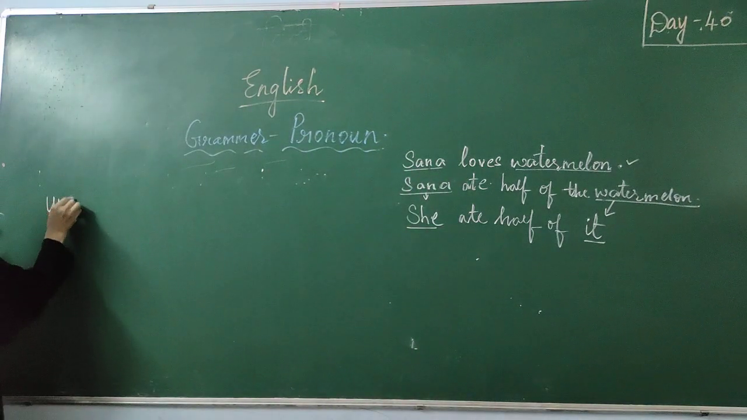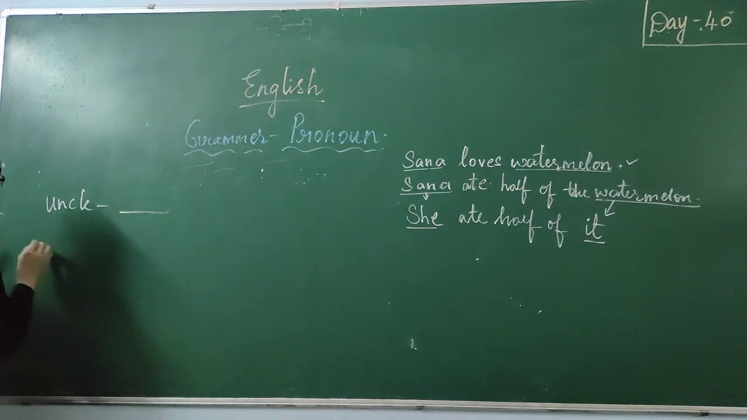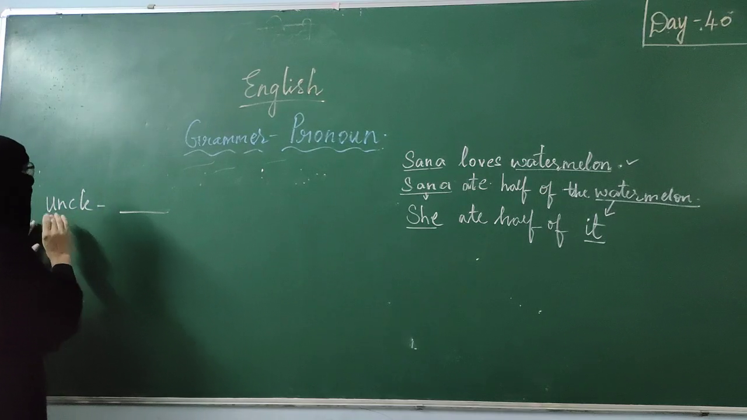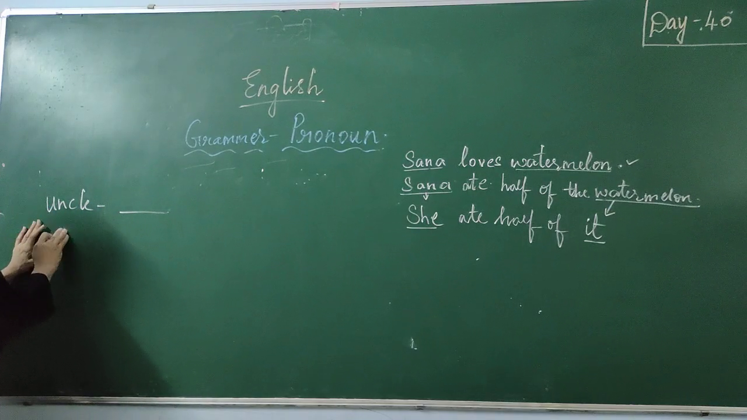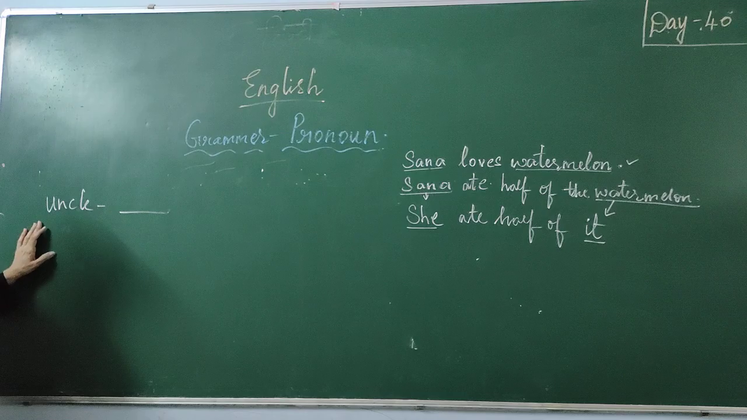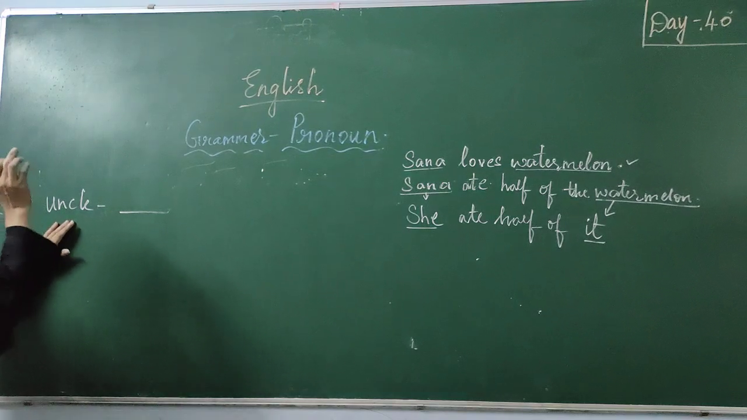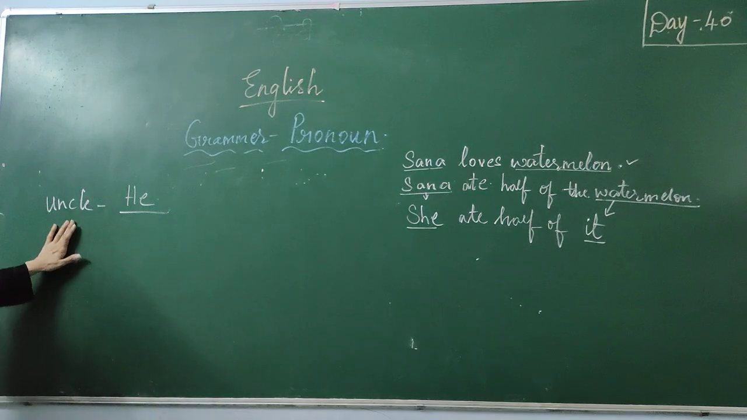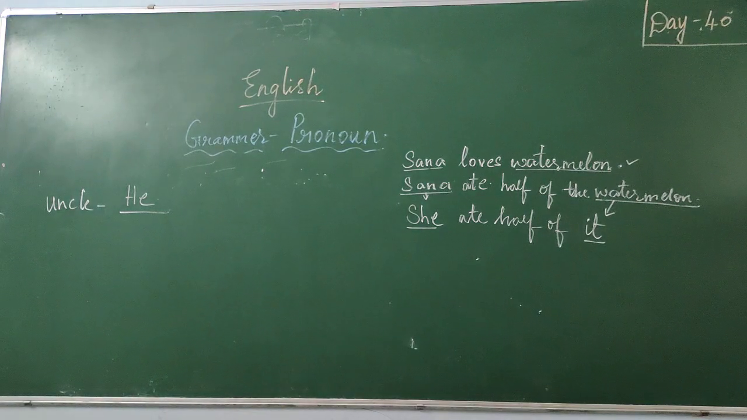Now, uncle. If my sentence has uncle, I want to replace it with a pronoun. Uncle comes under a man. So for a man or a boy we are using he.